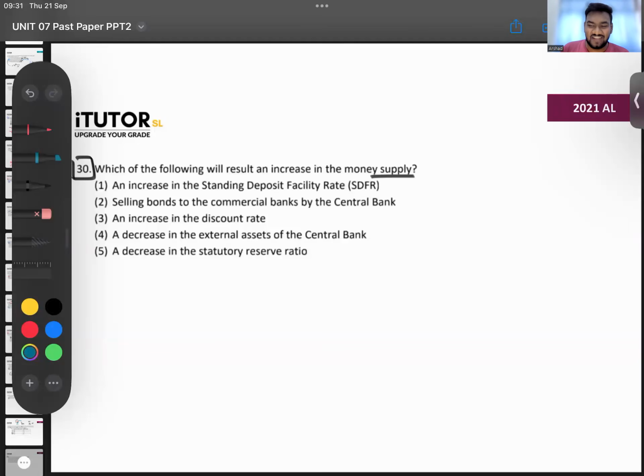If the SRR comes down, banks now have more reserves. They have more excess reserves with them. They don't have to keep a lot as required reserves, so their reserves go up. They can give more loans. More loans means the money supply will go up. That can be your answer.